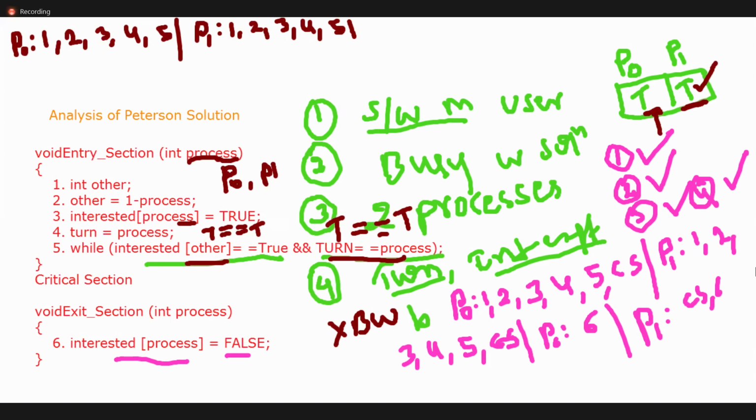What do you mean by without busy waiting solution, Amma? First of all, what is the with busy waiting solution? See, this is one dressing room, or critical section, whatever. Here one process P0 is there, P1 is there.